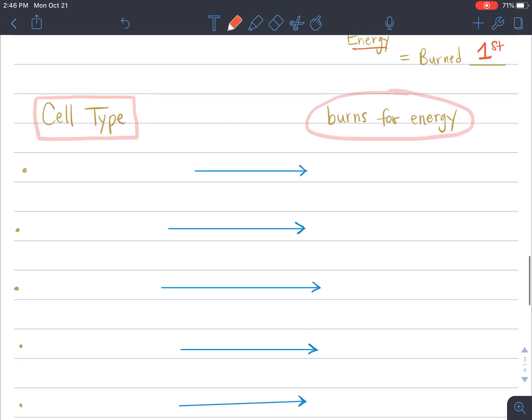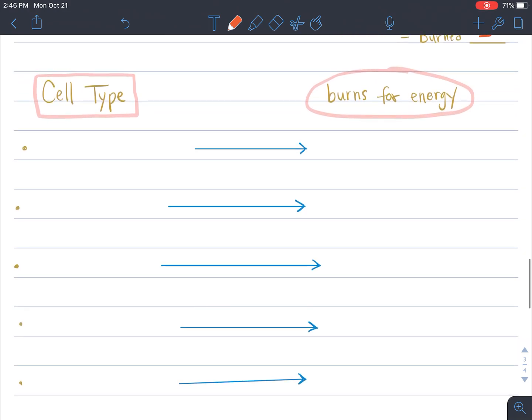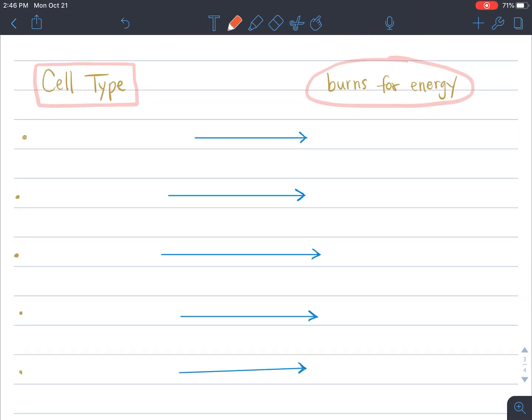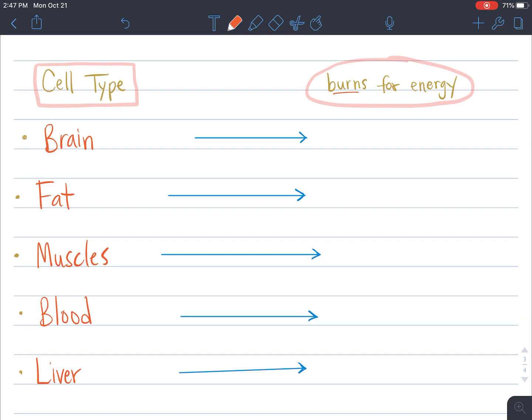So if we look at different types of cells, all cells need energy. And so some of the cells that we've talked about can be found in your brain. You actually have fat cells, and those fat cells actually do need energy. Muscle cells, like we've talked about, those need energy. Blood cells need energy. And our liver, which we're learning about now, is a really important organ, also needs energy. So if we look at what do these different organs burn for energy?